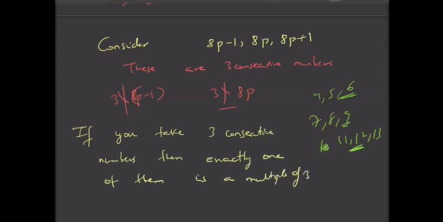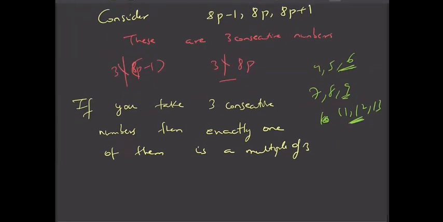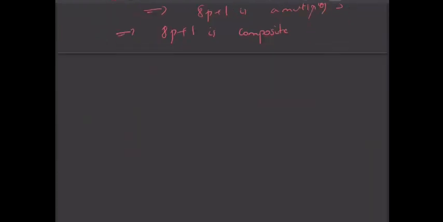Fine. Now you can see that 8p minus 1 and 8p both are not multiples of 3. So clearly I can say that 8p plus 1 must be a multiple of 3. So this implies 8p plus 1 is composite. Yes, because it is a multiple of 3. So it is composite.